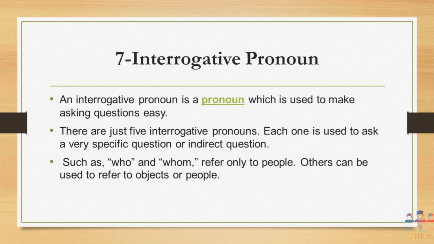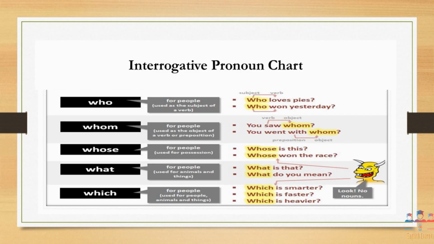It majorly includes who, whom, what and such words which refer to a person, place or thing, as well as being used to ask the question. We have five interrogative pronouns. Let us have a look at the purpose for which they are used.